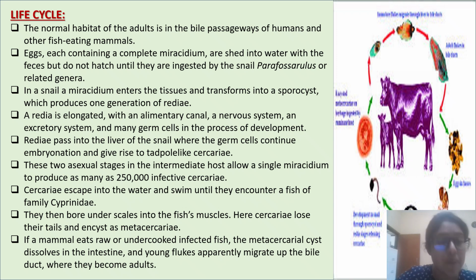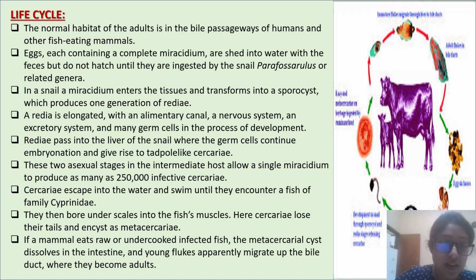In a snail, a miracidium enters the tissue and transforms into a sporocyst, which produces one generation of rediae. A redia is elongated with an alimentary canal, a nervous system, an excretory system, and many germ cells in the process of development. Rediae pass into the liver of the snail, where the germ cells continue embryonation and give rise to tadpole-like cercariae. These two asexual stages in the intermediate host allow a single miracidium to produce as many as 250,000 infective cercariae.